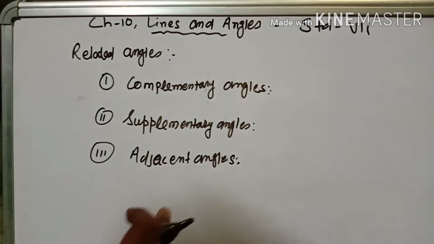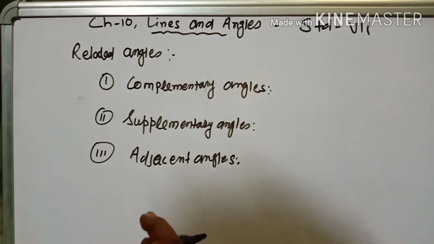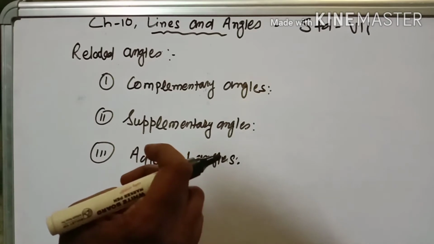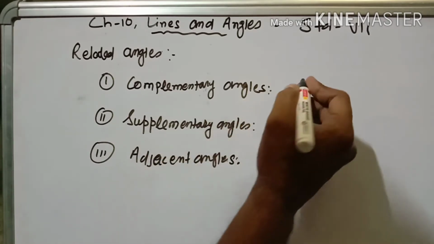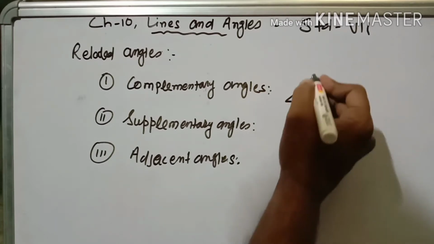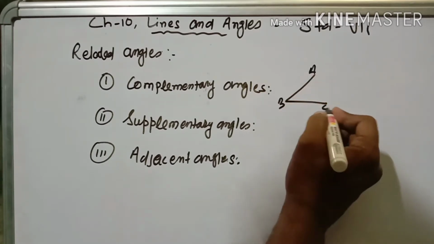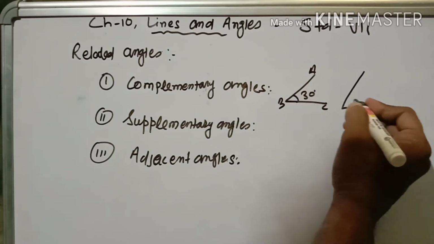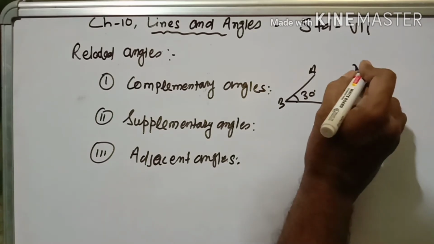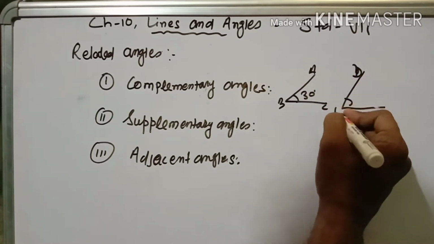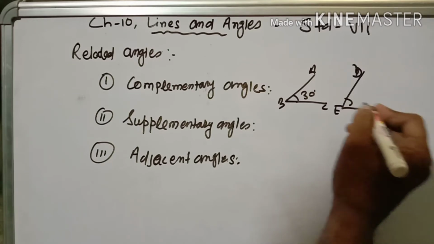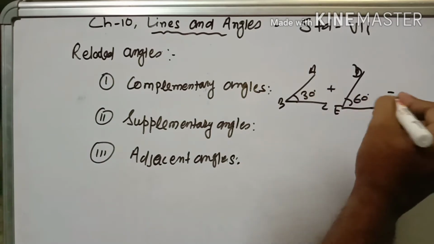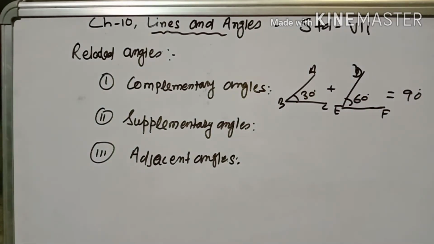Now related angles. Complementary angles. Two angles are called complementary angles if the sum of their measures is 90 degrees. Each angle is called the complement of the other. For example, this is one angle ABC, if this is 30 degrees and another, suppose DEF, is 60 degrees, they are called complementary angles because their sum will be 90 degrees. So write down please.